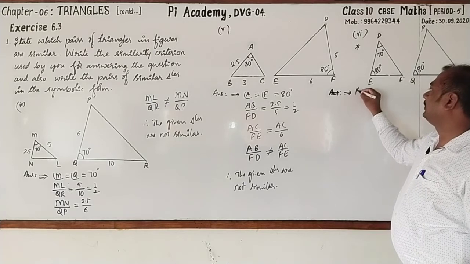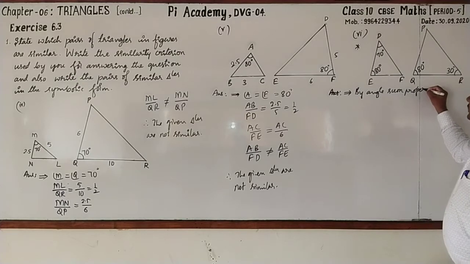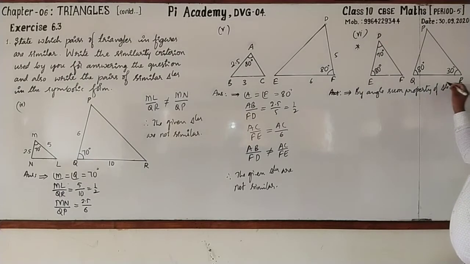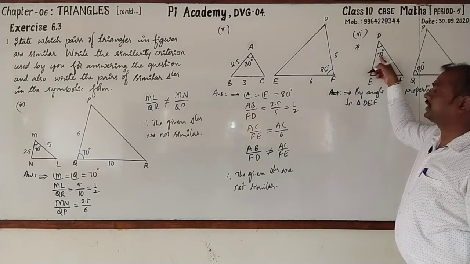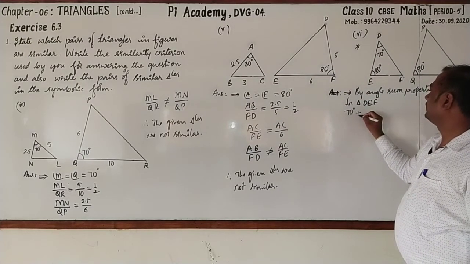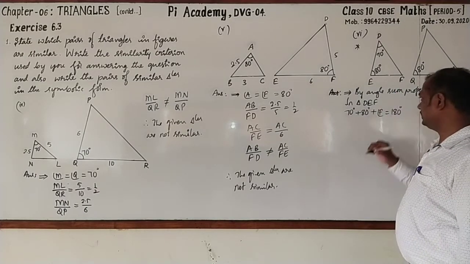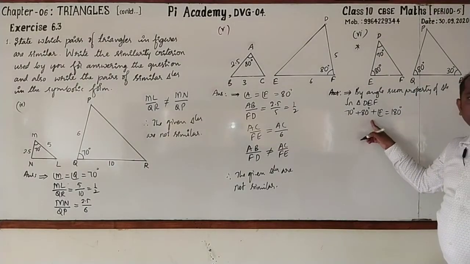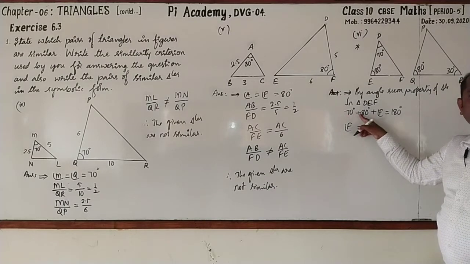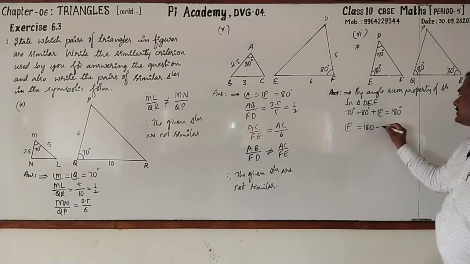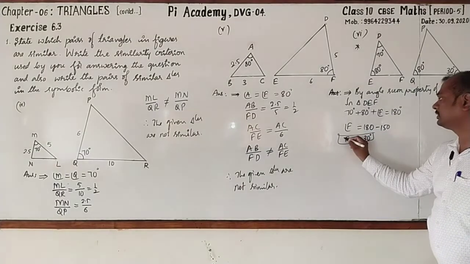Let us go for that. By angle sum property of triangle, in triangle DEF, we can write 70 degree plus 80 degree plus angle F, which is unknown, is 180 degree. Next we want angle F only. Angle F is equal to 180 minus, what is 70 plus 80? 150. Transfer that to the right hand side. It becomes minus 150. This will be 30 degree. Angle F is 30 degree.